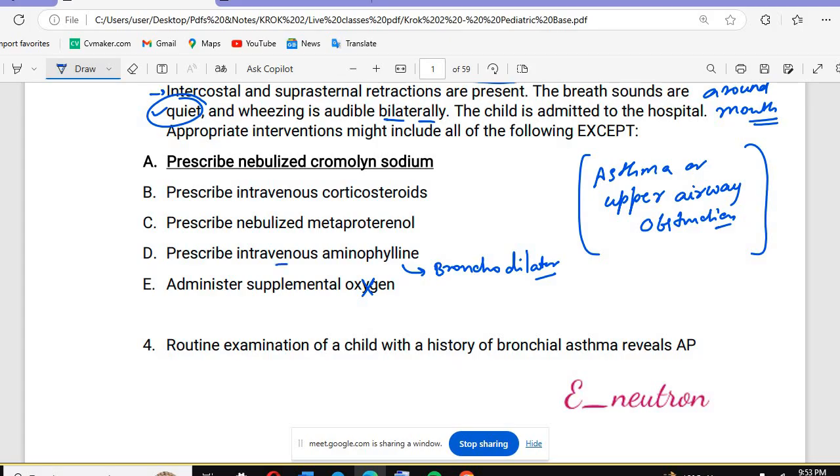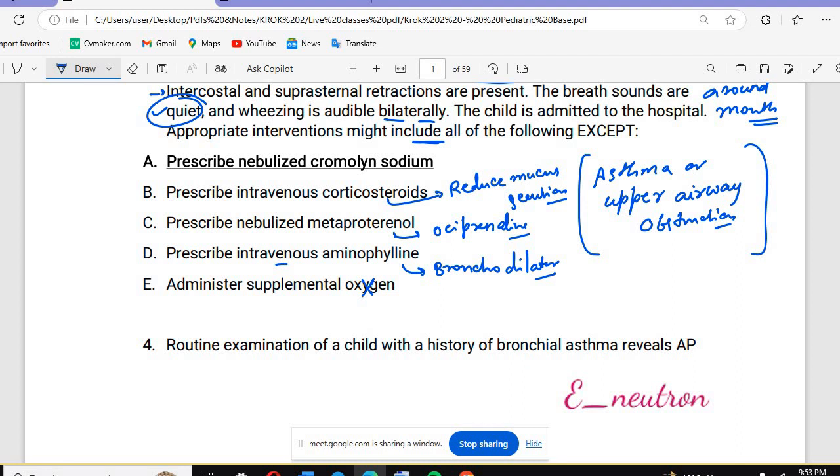Then we have prescribed nebulized metoprolol, also known as oxprenolol, and this will also not be given. And then we have the corticosteroid. Corticosteroids reduce mucus secretion. So what is the appropriate intervention that might include all of the following except?